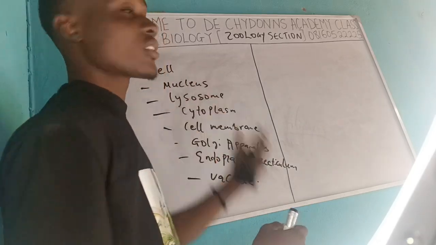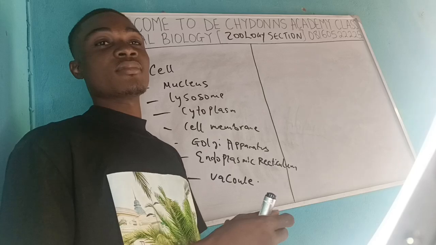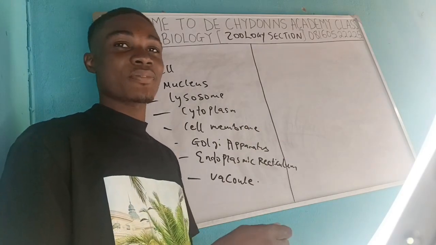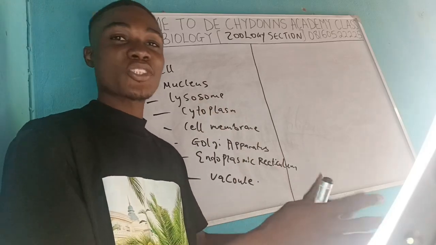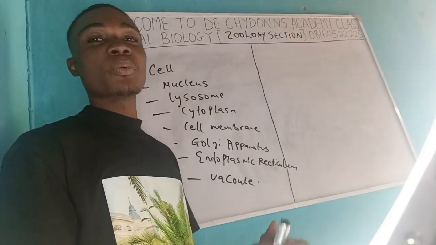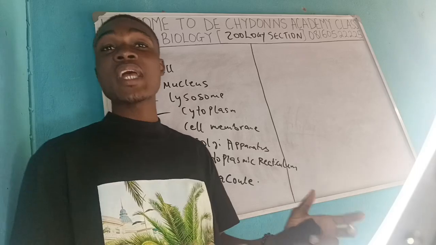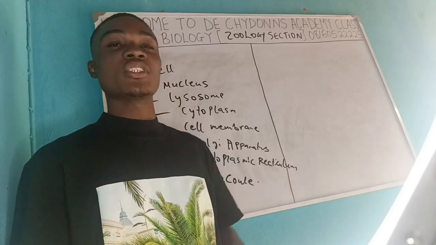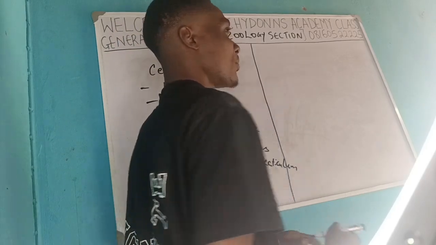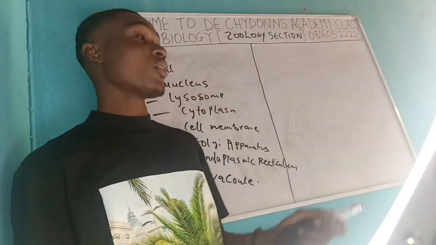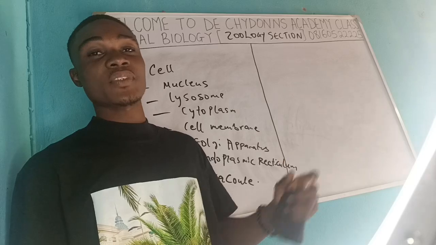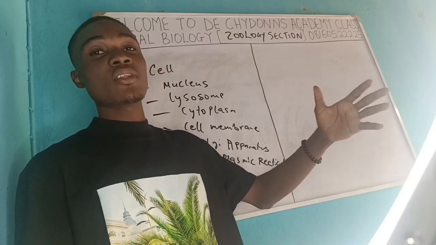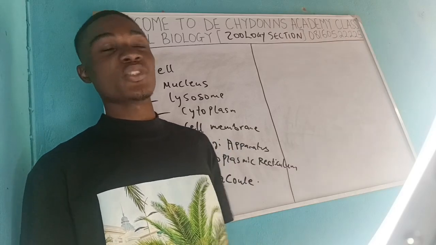All right, having discussed all these organelles in the cell, it's desirable to talk about the taxonomy, how these animals are being classified, because the cells are what make up the animal. But animals in groups, how are they classified? The same way we have taxonomy in botany, we have taxonomy in zoology too. Just the same trend, because Carolus Linnaeus also participated in the classification of animals. They are classified under kingdoms, phylums, class, order, and families too.